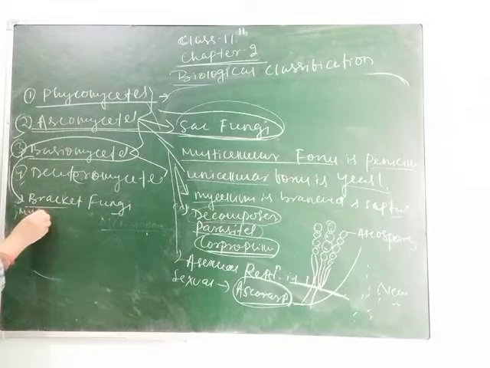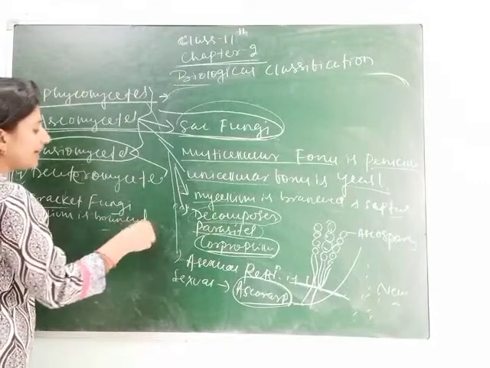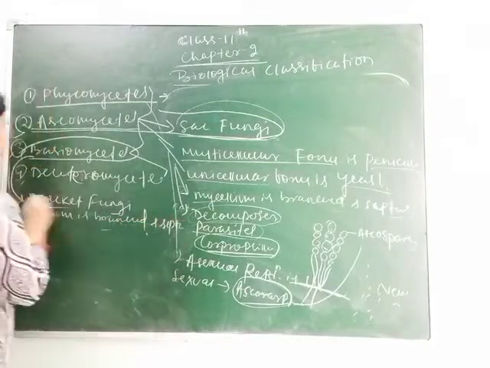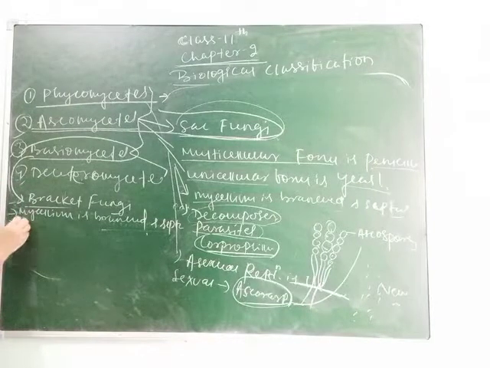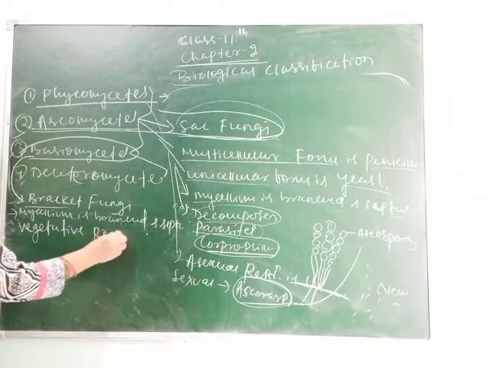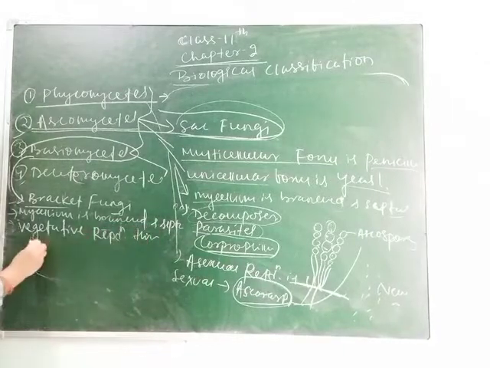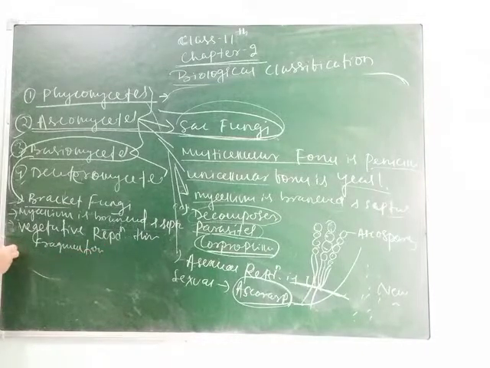Next point about mycelium. Mycelium is branched and septate, meaning having separation walls. So the second point you can write here, mycelium is branched and septate. Then you can write the third point, vegetative propagation occurs through fragmentation. Fragmentation means when the organism's body splits into many parts and each part is converted into a new organism. So here you can write fragmentation.